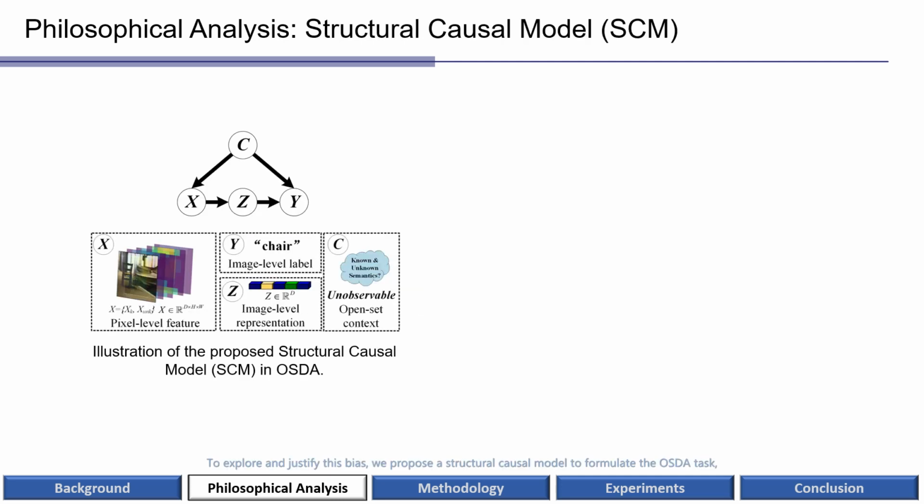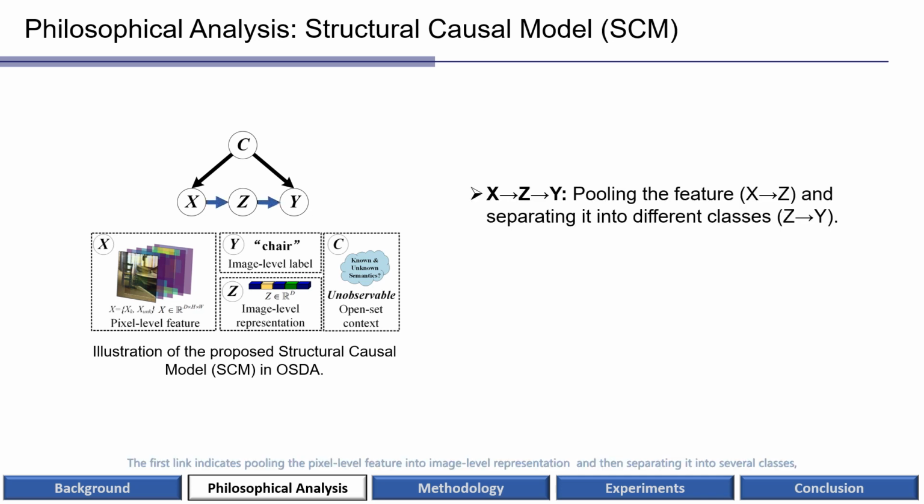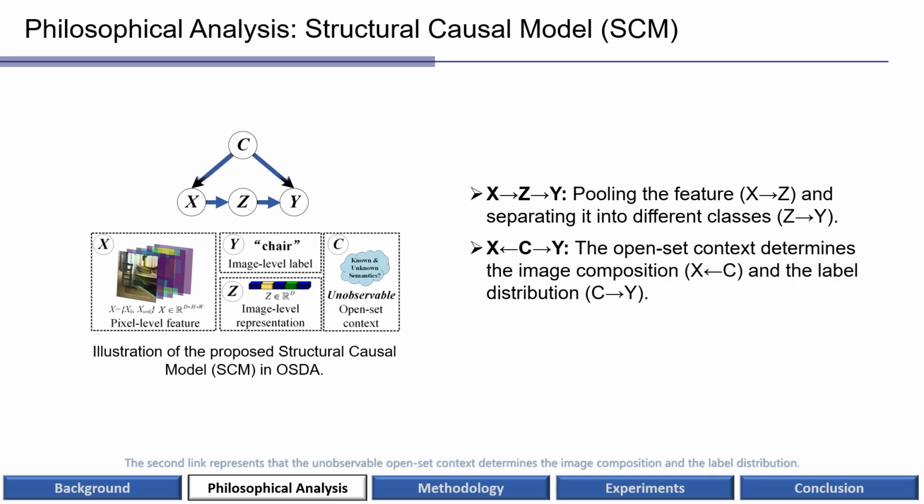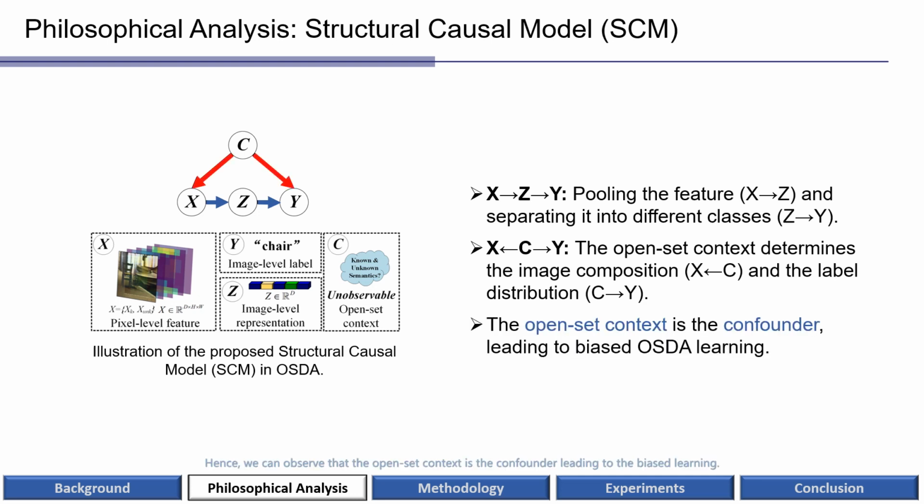To explore and justify this bias, we propose a structured causal model to formulate the open-side domain adaptation task, which mainly contains two causal links. The first link indicates pulling the pixel-level feature into image-level representation, and then separating it into several classes, which can be seen as a standard image classification. The second link represents that the unobservable open-side context determines the image composition and the label distribution. Hence, we can observe that the open-side context is the confounder leading to the bias learning.